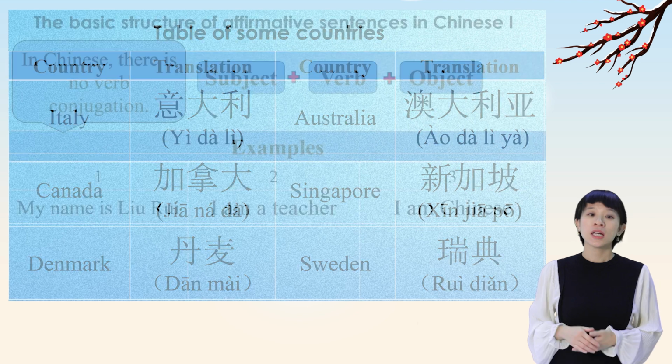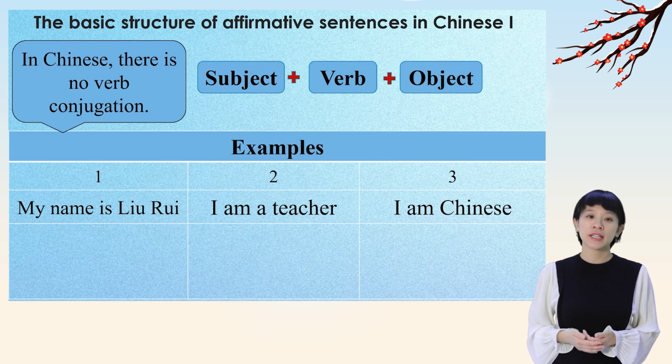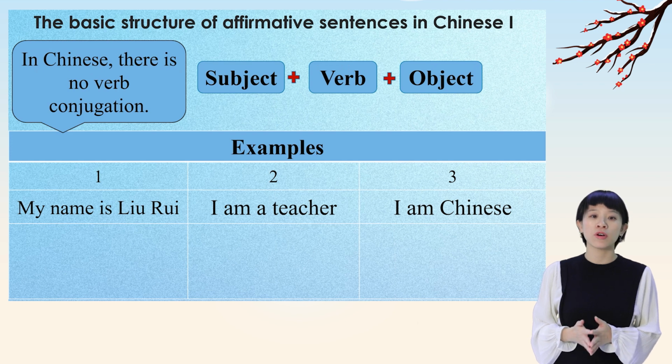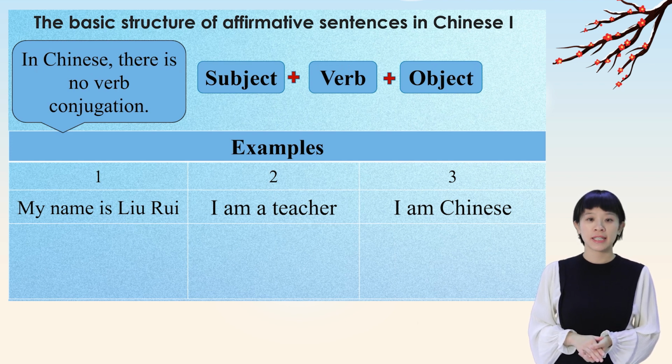To make a simple introduction in Chinese, it is important to know the basic structure to form a sentence. Just like in English, there is the structure subject plus verb plus object. But the good thing about Chinese is that there's no verb conjugation in a sentence. Therefore, as long as we know the necessary verbs, we can form simple sentences.